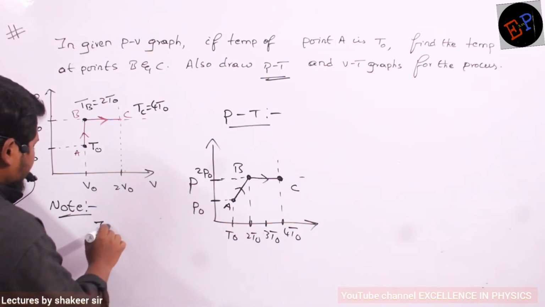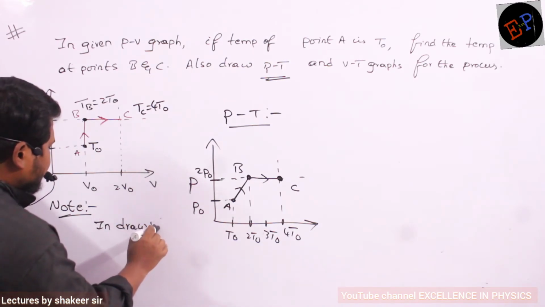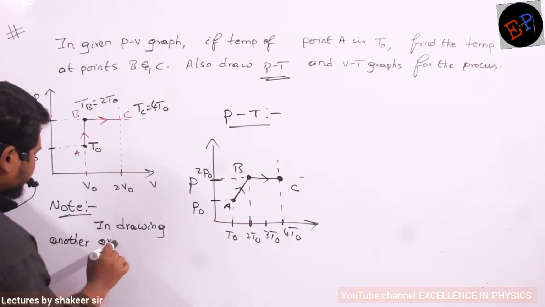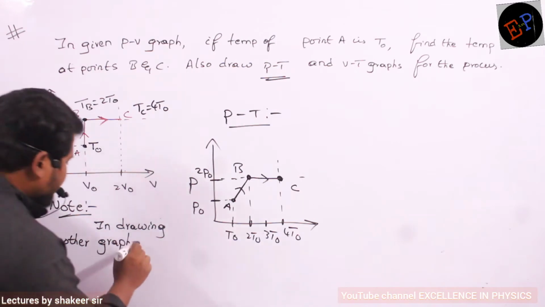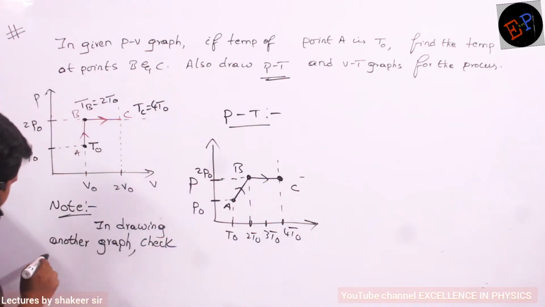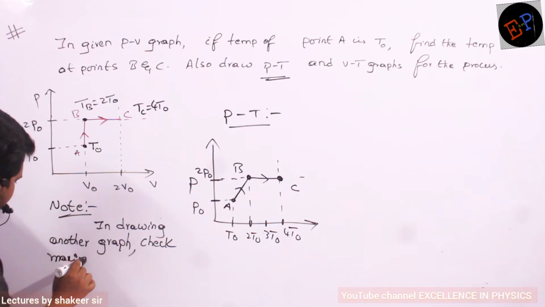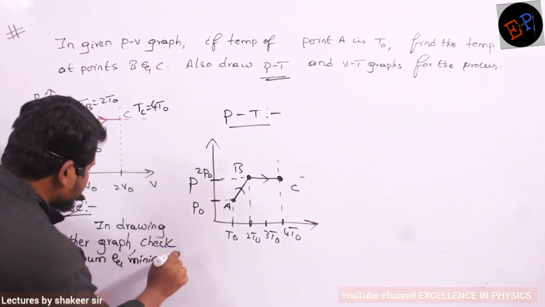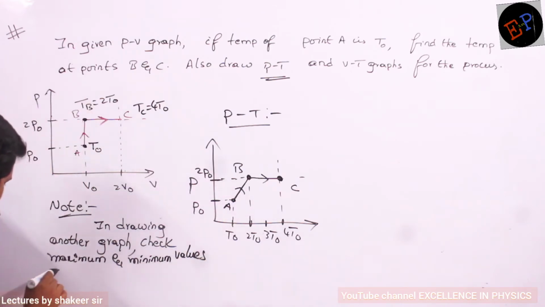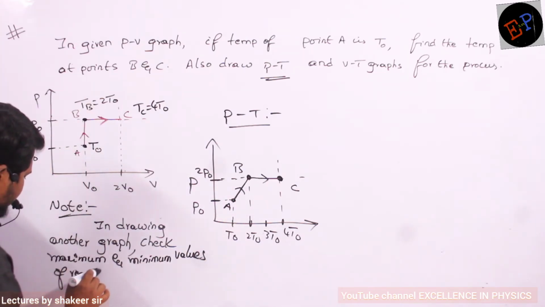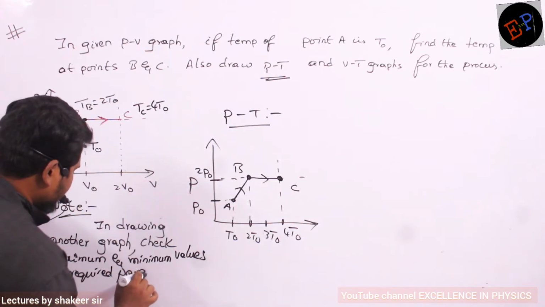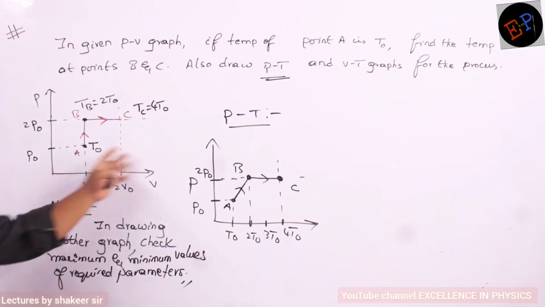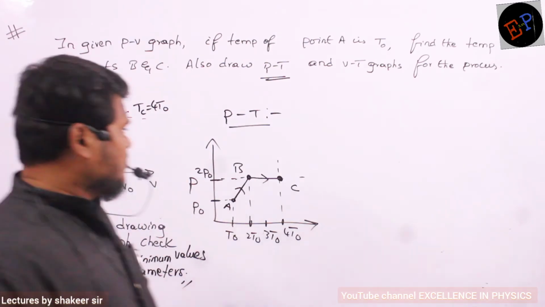So in drawing another graph, check maximum and minimum values of required parameters. Okay, and you have to draw all of them in the graph. Clear, Nama? Now let us go for the second graph.